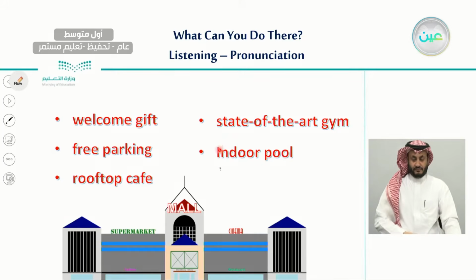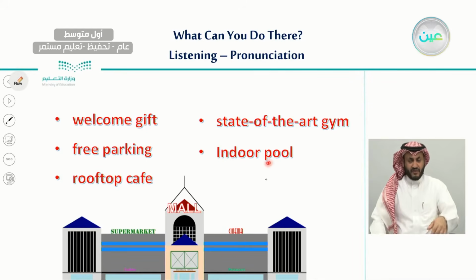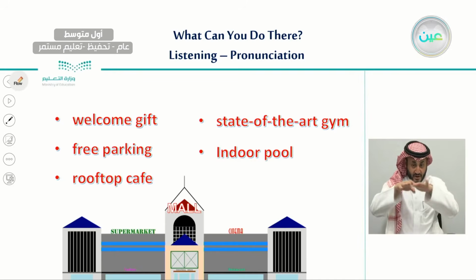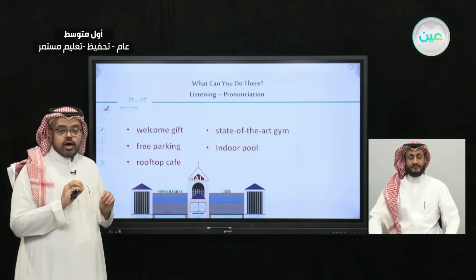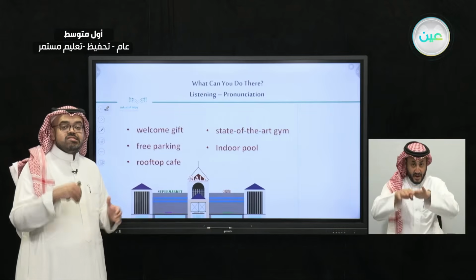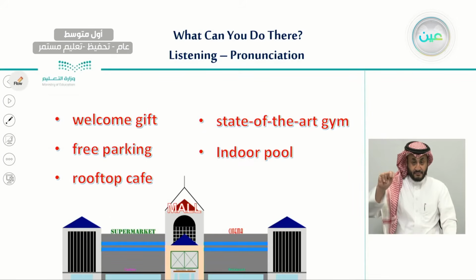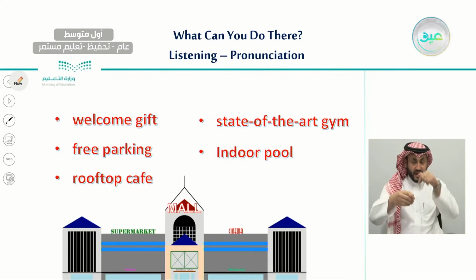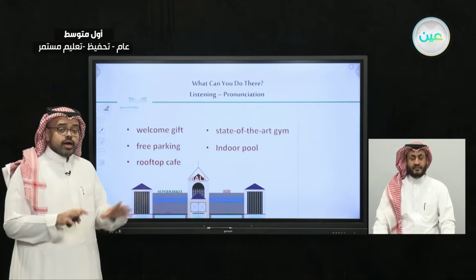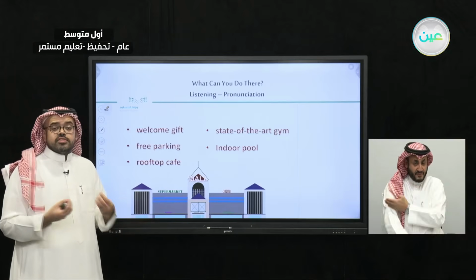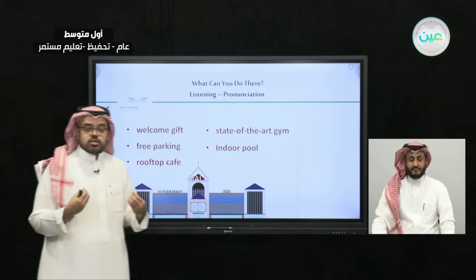Next, the last one, indoor pool. Indoor pool means that they have a swimming pool indoors, inside the mall. So what do we mean by indoor? It means inside the mall and not outside. So these are a couple of expressions that I would like to highlight, just to help understand some of the statements we have just listened to.